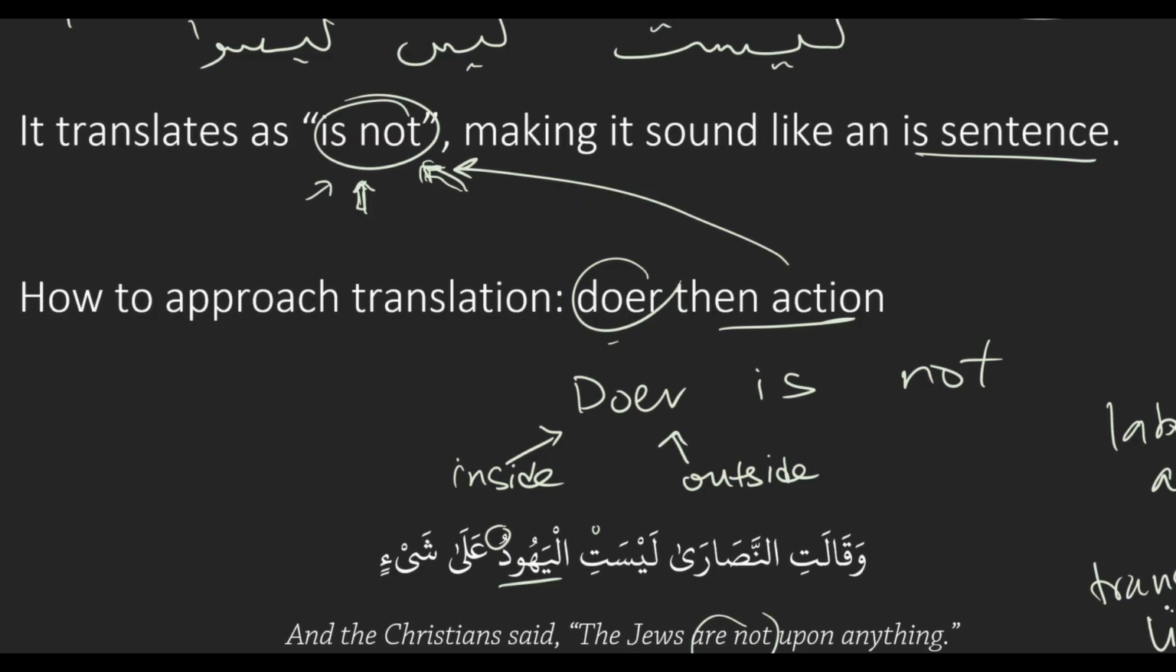Okay, so the al-yahudu is the doer because it has the u label. So we start with that. The Jews, and then the action: are not upon anything. Upon anything. Okay.